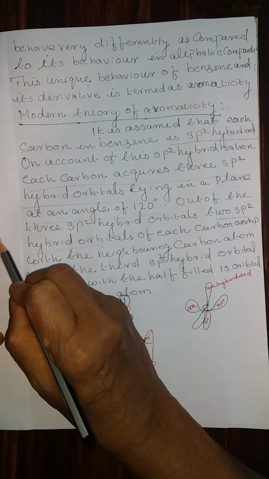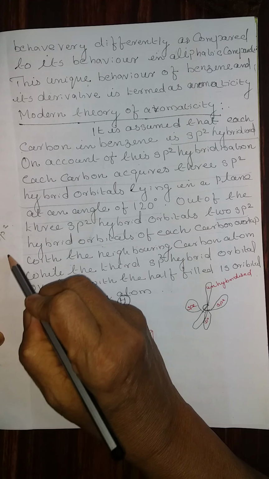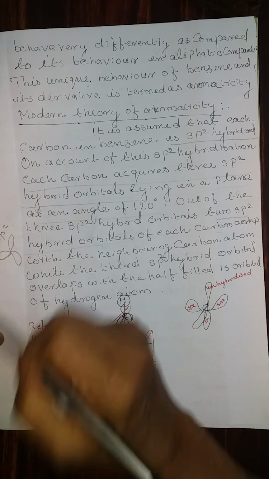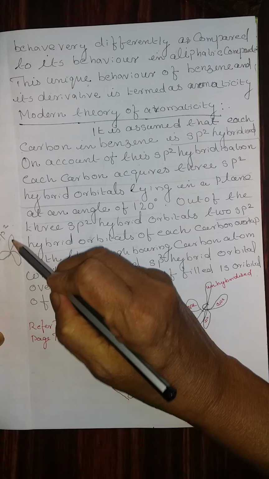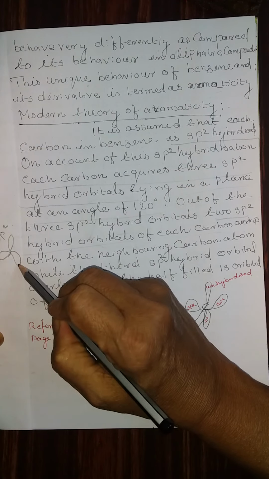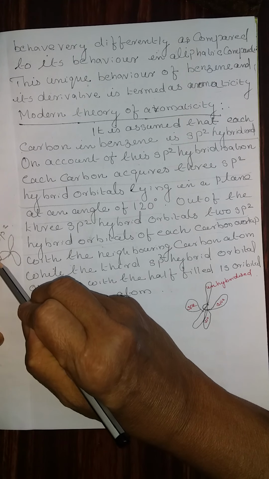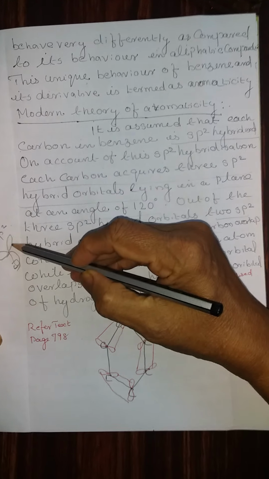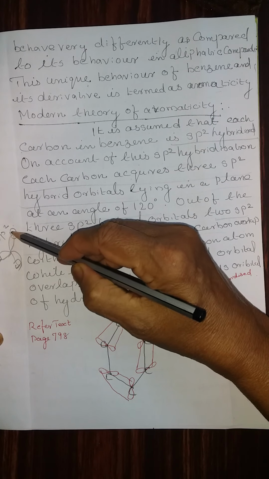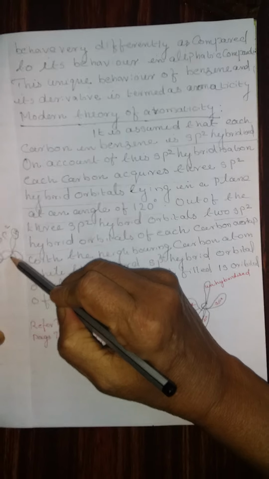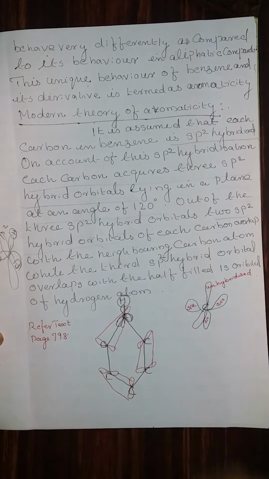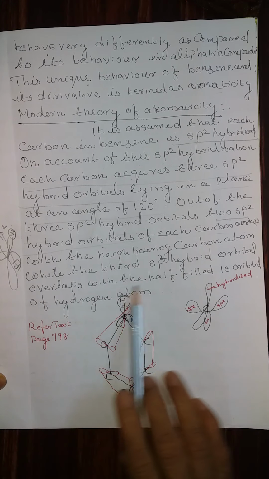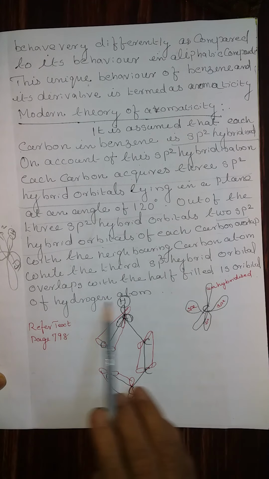That means the sp2 hybrid orbitals are directed at an angle of 120 degrees. Two hybrid orbitals overlap with 2 carbon atoms, and the third one overlaps with the half-filled 1s orbital of the hydrogen atom, and there is an unhybridized orbital present there.